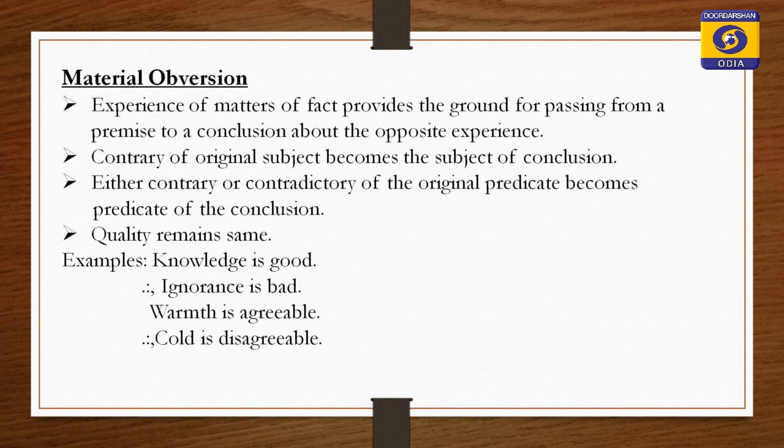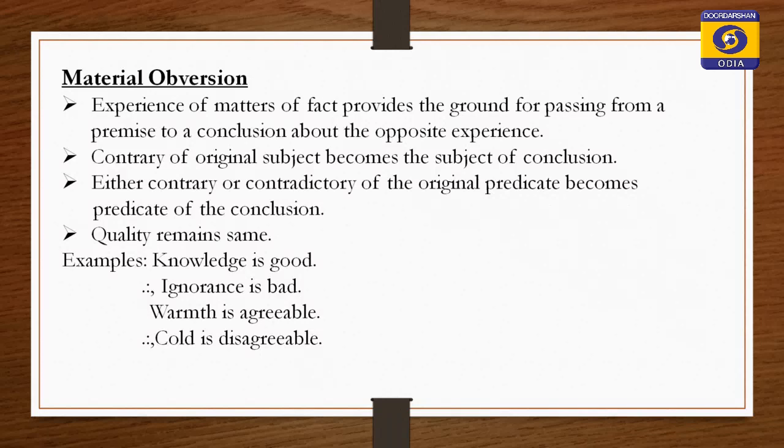Now, what are the rules of this material aversion? First rule, contrary of the original subject becomes the subject of the conclusion. Contrary means opposite. Then next rule, contrary or contradictory of the original predicate becomes the predicate of the conclusion, and quality remains same in both the propositions.